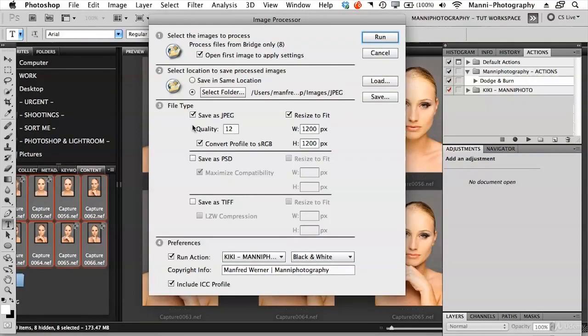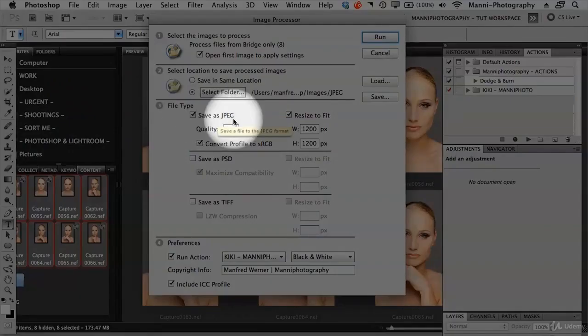Then go to file type, save as JPEG. Yes, I want to save mine as JPEG at the moment, not as PSD or TIFF. If you want to, you can tick the box at the front and it will save as PSD and TIFF as well. Quality for my JPEG is between 0 and 12, between bad, medium and good quality. I want super high quality, so I'm going to select 12. Then convert profile to sRGB. Yes, I want to tick that. Then obviously I want to resize my images, so I'm going to set width and height to 1200 pixels. That's good for me.